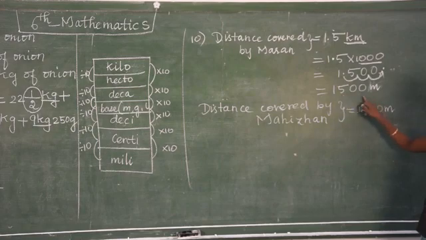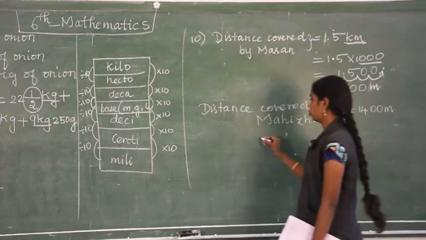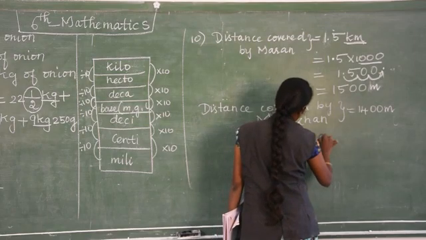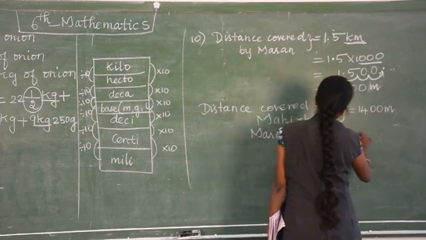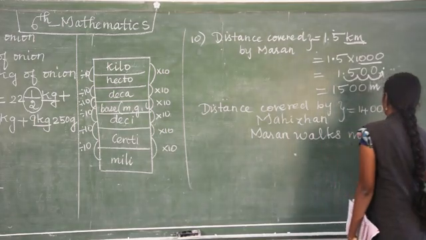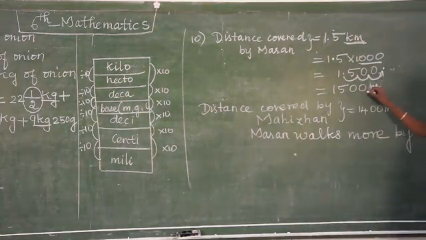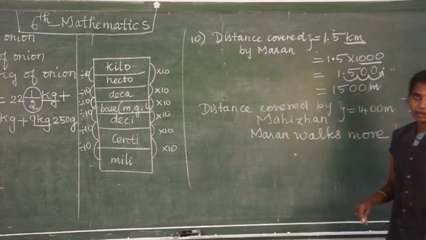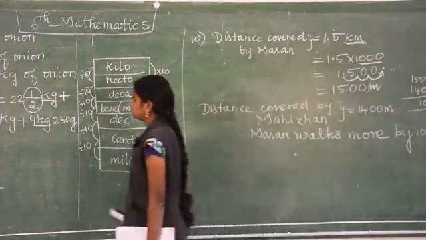Which is the bigger one? 1500. So Maran walks more. By how much? How much means difference. Find the difference. 1500 minus 1400 is 100. So Maran walks more by 100 meter.